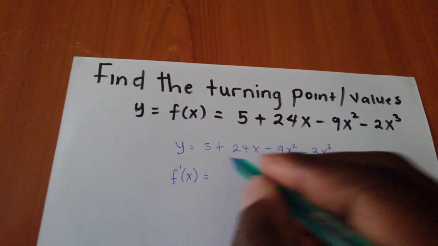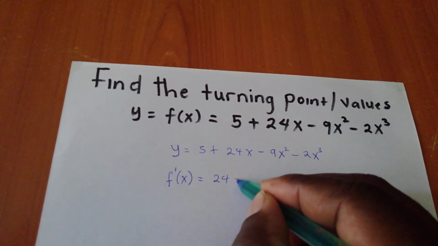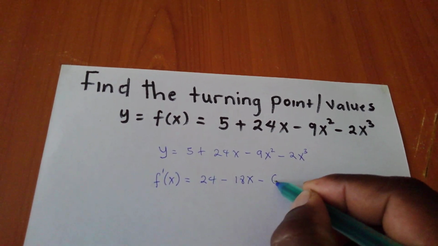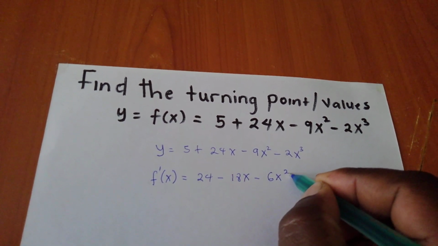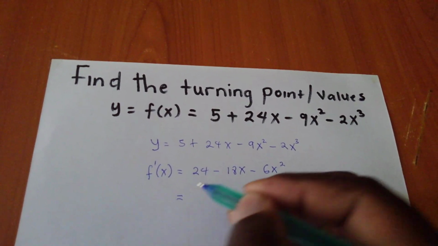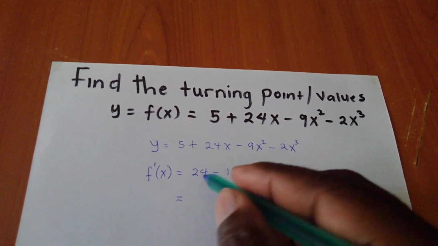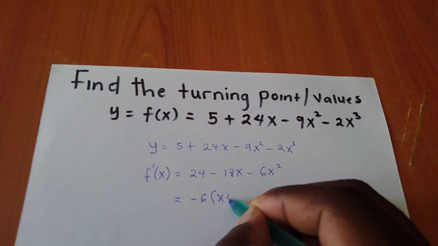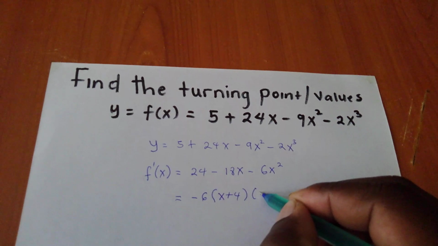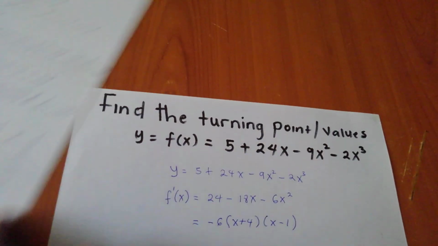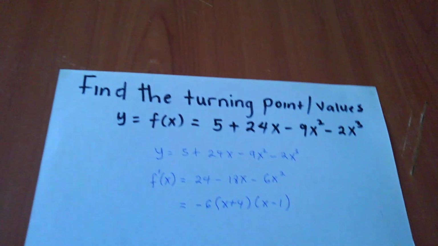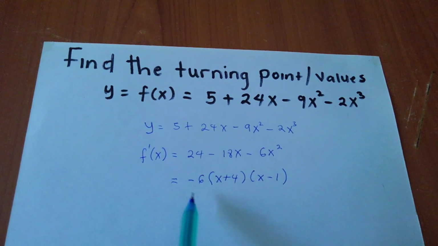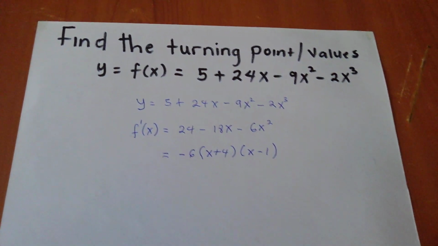If we do, we shall get 24 minus 18x minus 6x squared. I hope you are following me. So we are going to factorize or simplify this. We shall get negative 6 into x plus 4 into x minus 1. I hope you can understand to that level. Yes, because if you work out this one, you will end up with such an expression.